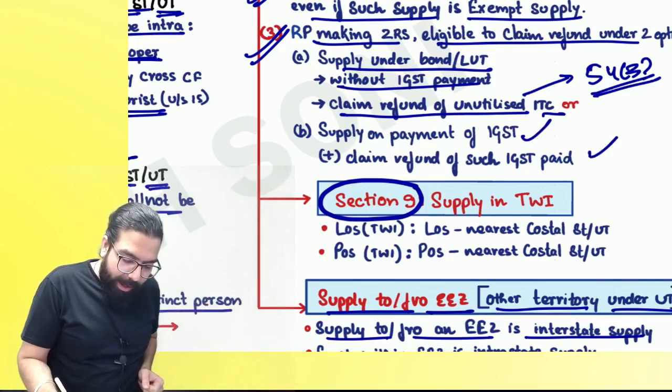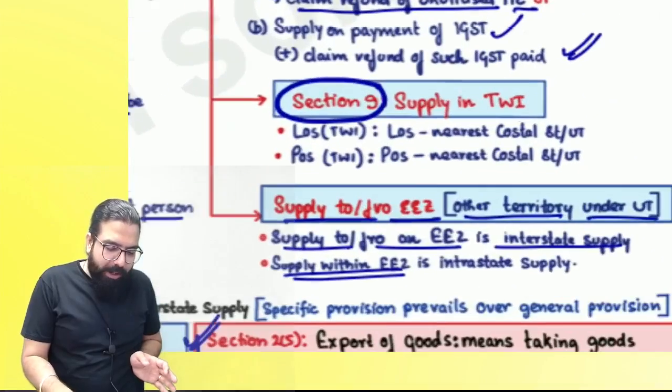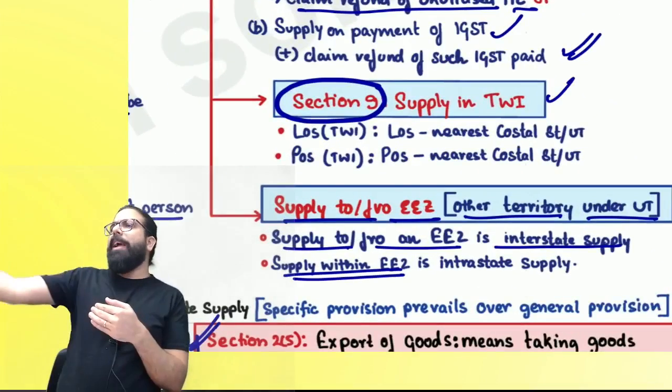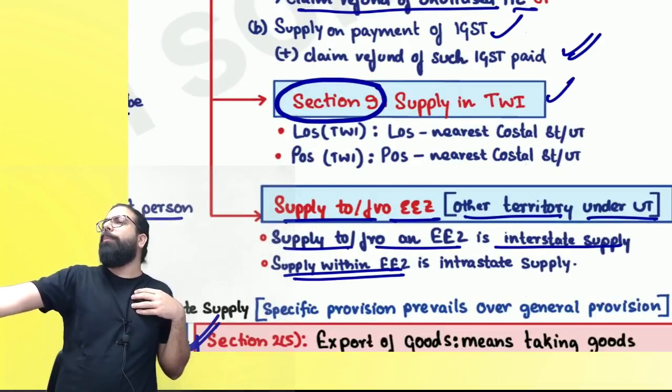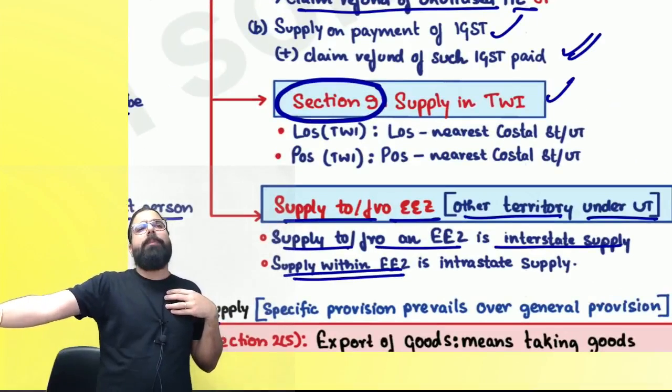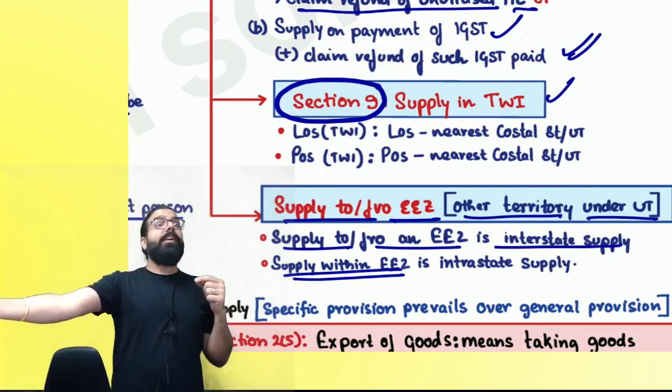Pay IGST and you can claim the IGST refund. Can we go ahead, everyone? The last point over here is, supposing I am supplying in the territorial waters of India. Tell me one thing: if I am supplying in the territorial waters of India, where will the place of supply be deemed? Nearest coastal state.